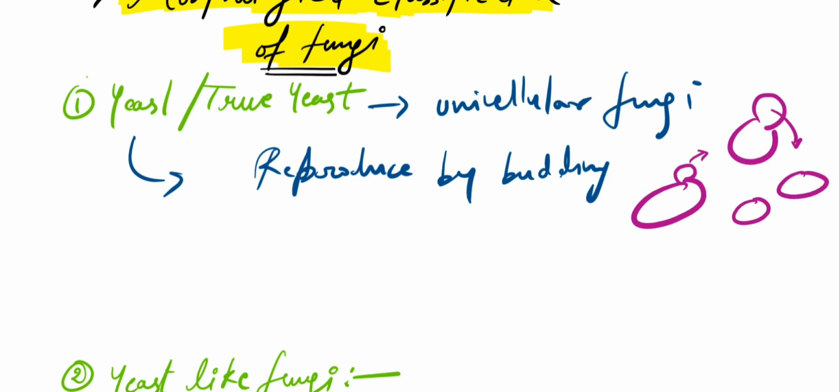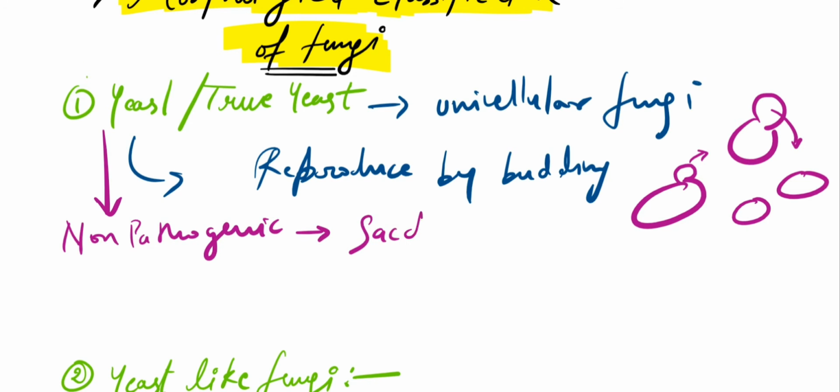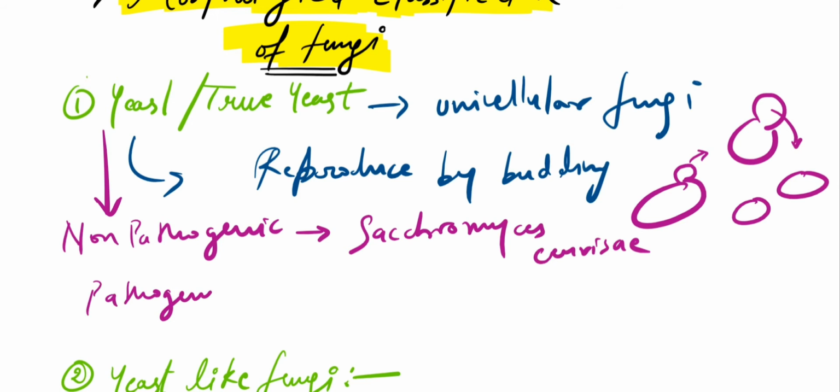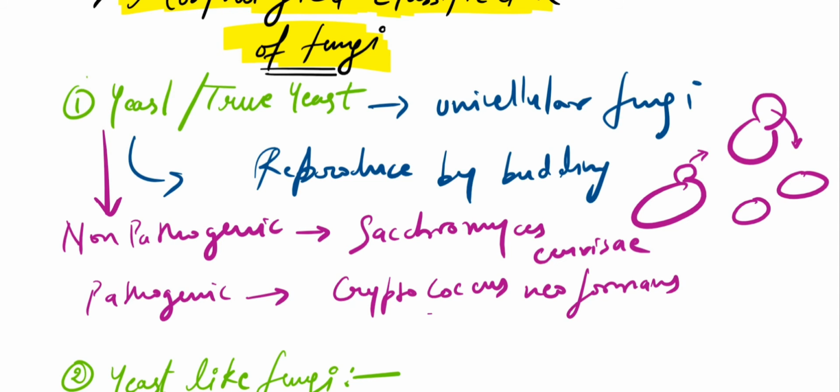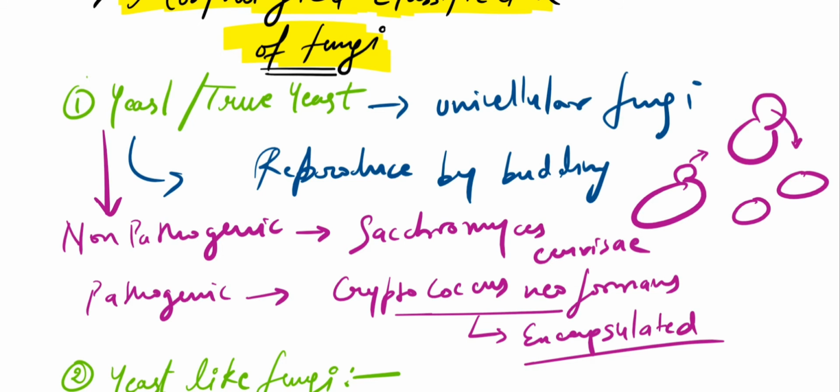All right, so we have to know some examples. So we have a pathogenic and a non-pathogenic yeast. So the non-pathogenic one is your Saccharomyces cerevisiae, and the pathogenic yeast is Cryptococcus neoformans. Okay, it is an encapsulated yeast, and we use negative staining, that is we use India ink or nigrosin for its microscopy. Okay, so it is encapsulated.